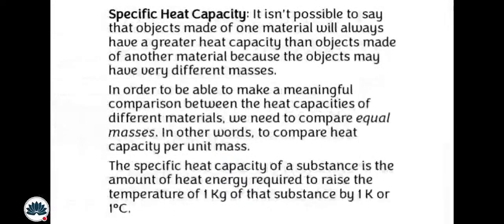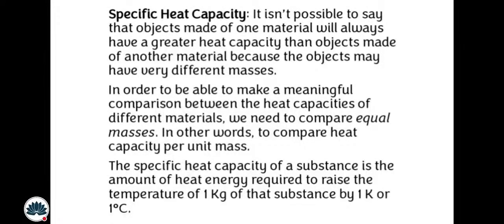What is specific heat capacity? It isn't possible to say that objects made of one material will always have a greater heat capacity than objects made of another material, because the objects may have very different masses. Obviously this is very easy to understand. In order to make a meaningful comparison between the heat capacities of different materials, we need to compare equal masses. This is necessary.